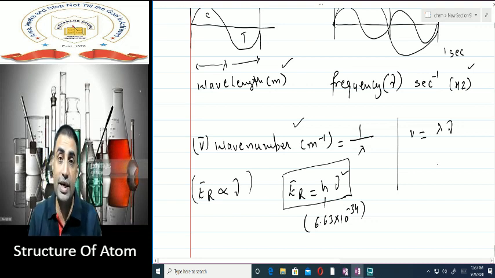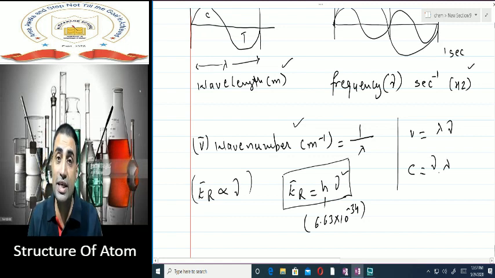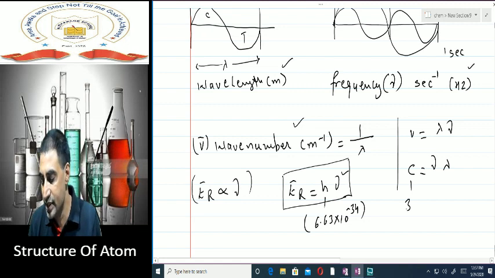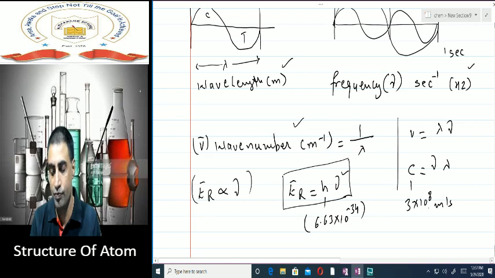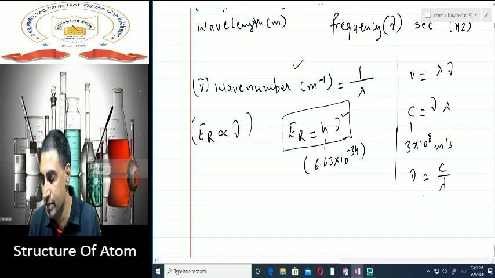In electromagnetic radiations, we know that v is represented by c. We call it velocity of light. So c is equal to nu lambda. And we know that c has a constant value, that is 3 into 10 to the power 8 meters per second. So from here, I can see that frequency is equal to c by lambda.